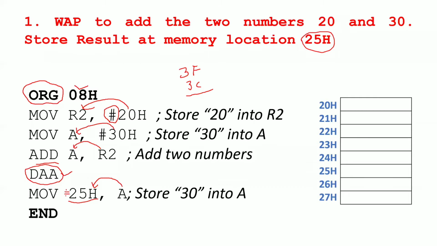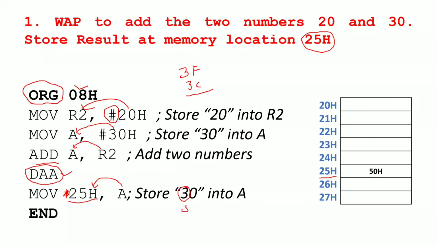Suppose if there is a hash, which is nothing but your data, but there is no hash, which means this is nothing but your address location. Now go to this address location. Where is this address location? 25h. Now store that value. What is that value in the A register? 50h. Why? Because 20 plus 30 is obviously 50, right? So it is actually 50.